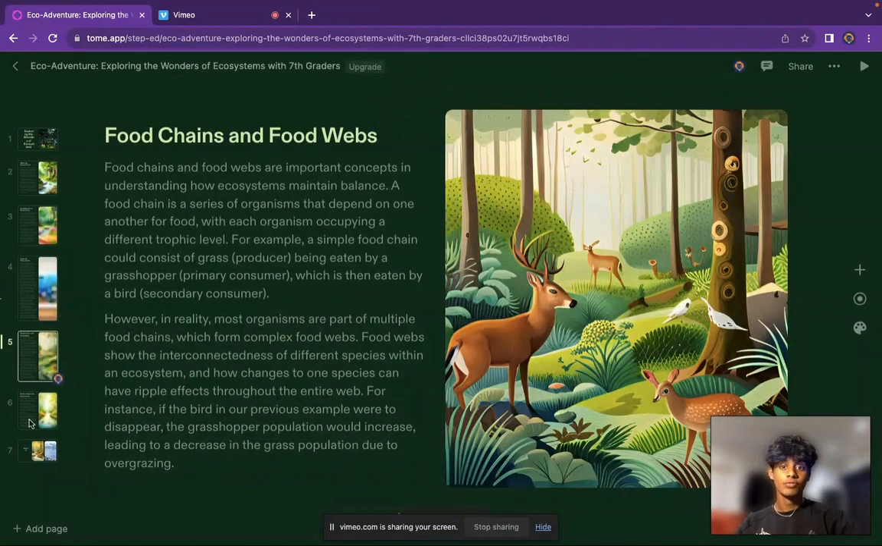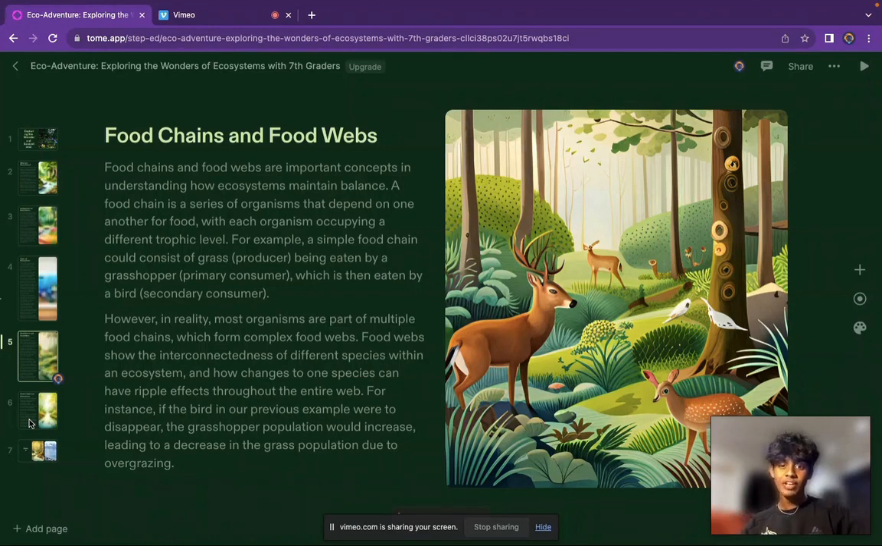Food chains and food webs. Food chains and food webs are important concepts in understanding how ecosystems maintain balance. A food chain is a series of organisms that depend on one another for food, with each organism occupying a different trophic level. For example, a single food chain could consist of grass, a producer, being eaten by a grasshopper, a primary consumer, which is then eaten by a bird, a secondary consumer.